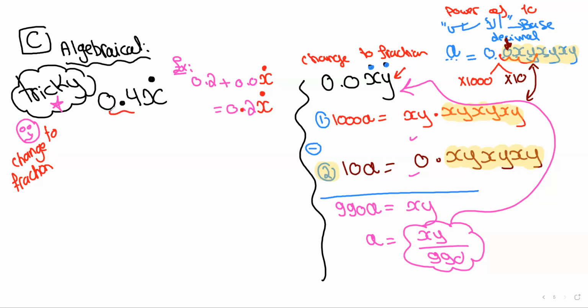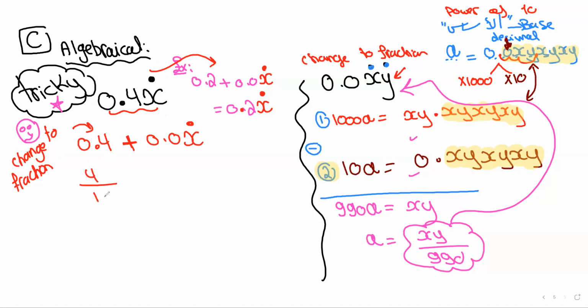So this must be expanded into its origin. 0.4x̄ is 0.4 plus 0.0x̄. And this question actually came recently. I don't remember actually which year, but it came recently. Now, if I want to change this into a fraction, this is easily changed into a fraction.